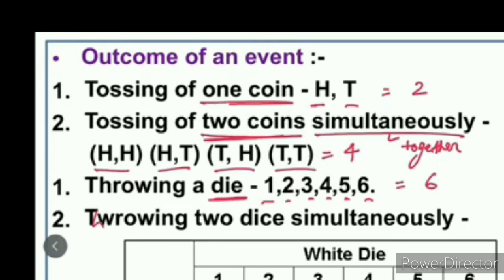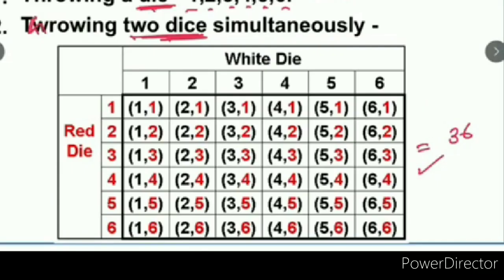Next we have throwing, that should be H, throwing two dice. Dice is plural, die is singular. Throwing two dice simultaneously. What will be the result? This table shows there are totally 36 outcomes when we throw two dice simultaneously.